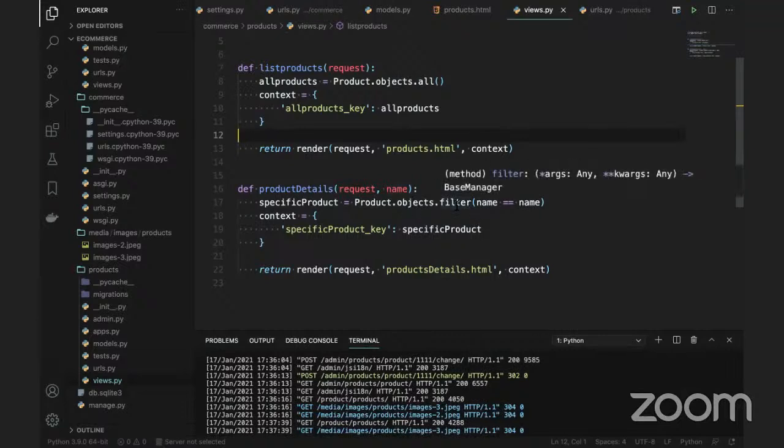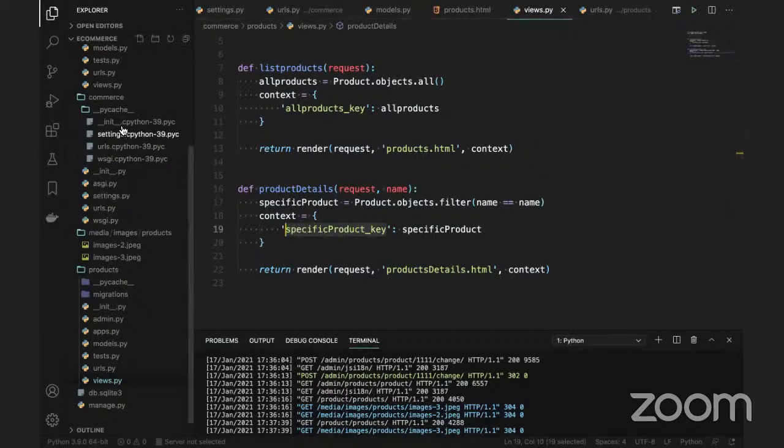Filter is nothing but a where condition: select star from product where name is equal to name. This name is actually the user-entered name, whichever the user is clicking, that name information which we are printing here. And this is a specific product's information. So what I'm going to do is use this specific product in the product details.